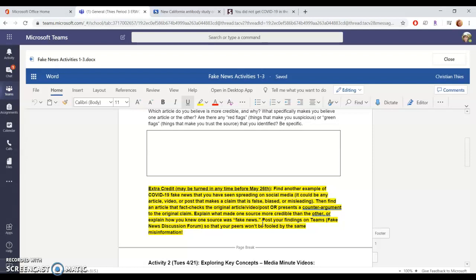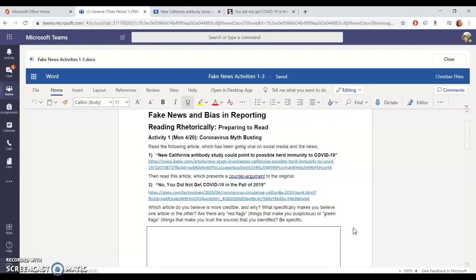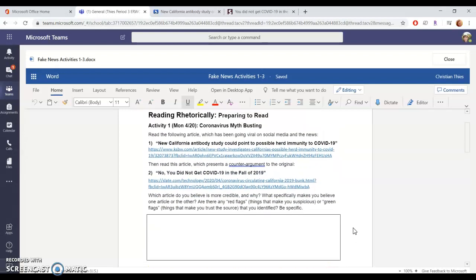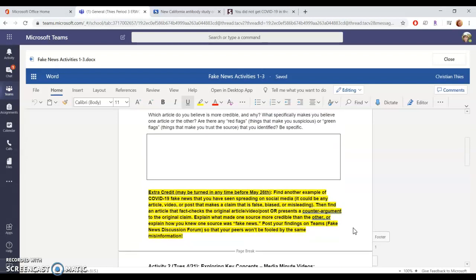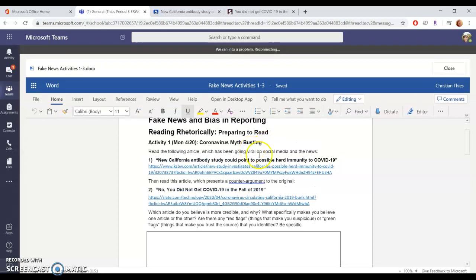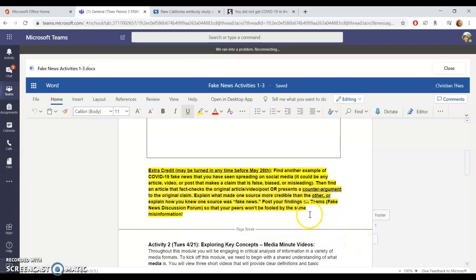We'll go over that in a little bit more detail in a different post, but it's kind of just to help us start a discussion about what can we really trust in this age of misinformation, and what kind of green flags and red flags can we look for so that we're not fooled over and over again. Okay, so basically to get extra credit, you do the same thing as this activity. You pick one source and then either a counter argument or a refutation or a fact checking of that source, and you explain. So follow the same format for this extra credit.